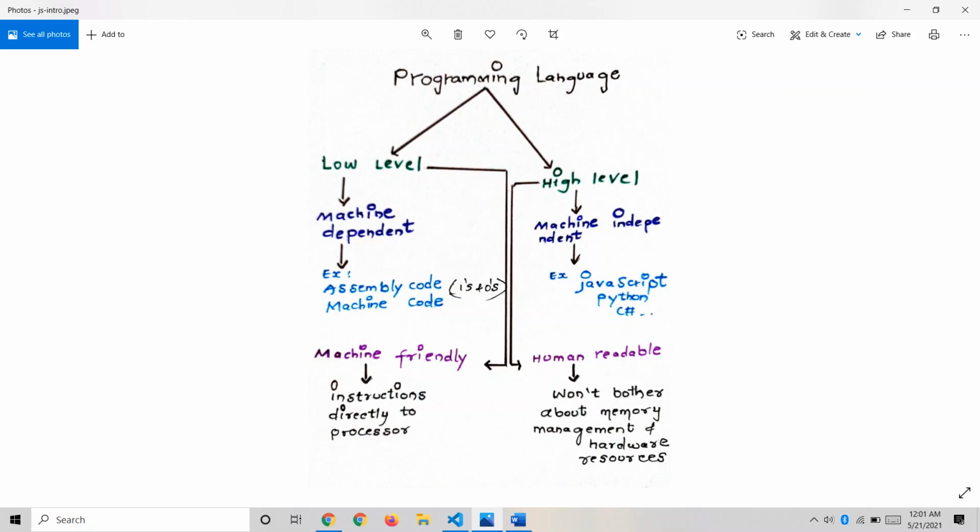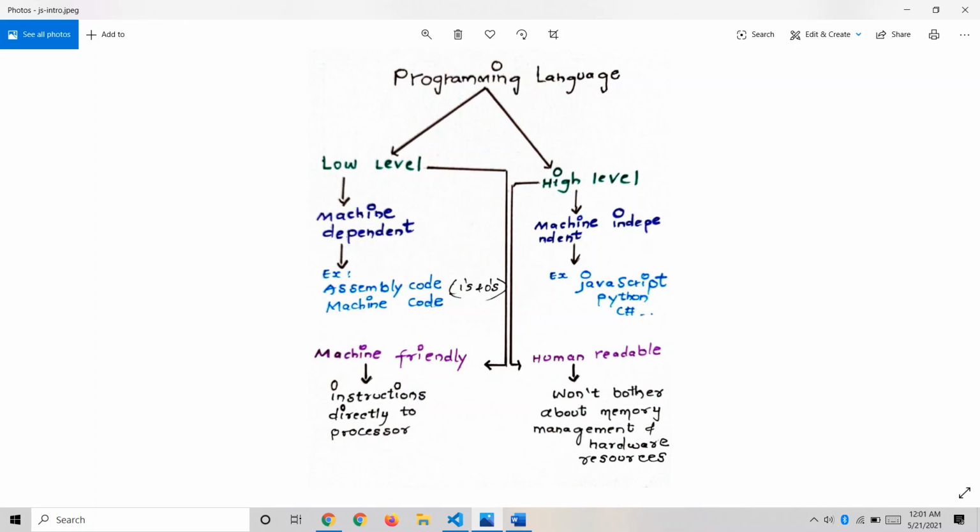And the next type is high level programming languages, and high level programming languages are machine independent or platform independent. That's nothing but if you write code in one place or in one operating system, that code is going to run in any other operating systems, in any other platforms, let's say Mac or Linux or whatever. If you write code once, it can run anywhere. So that's about platform independent or machine independent languages, and the examples are JavaScript, Python and C#.